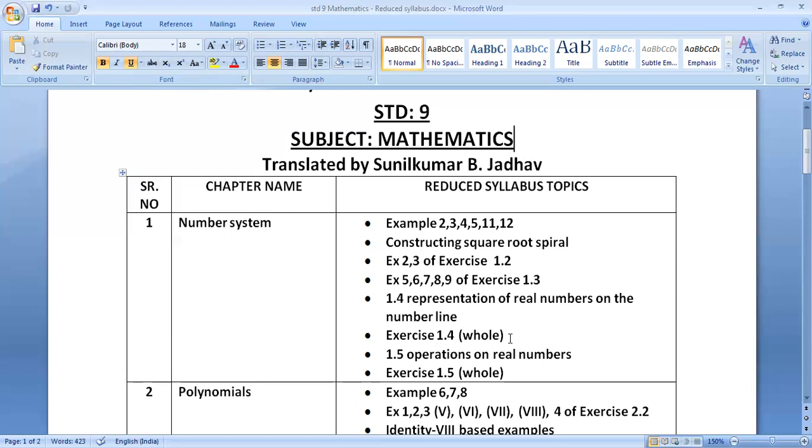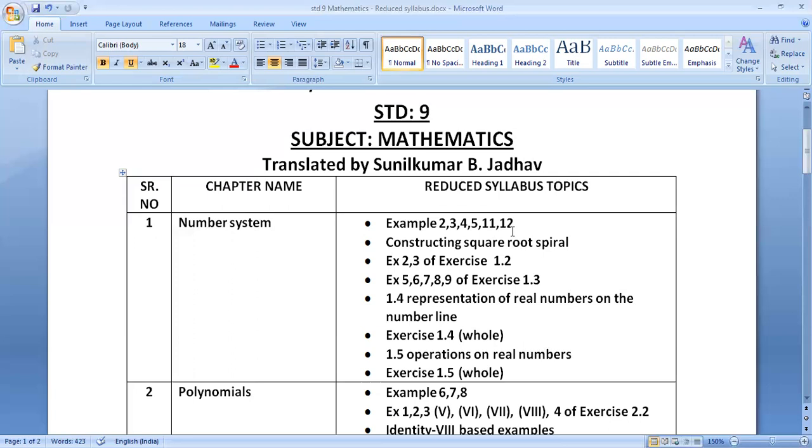Then next 1.5, operations on real numbers. This is a topic in which example 12 is excluded, as we discussed. Examples 2, 3, 4, 5, 11, and 12 are excluded. This example 12 is on page number 18. It is excluded.